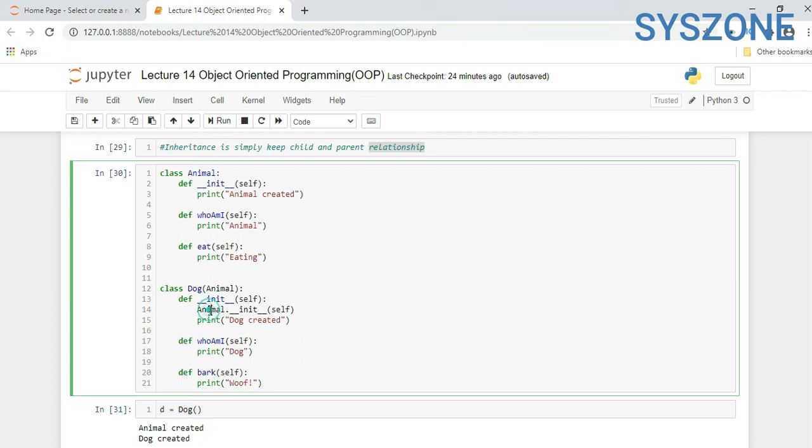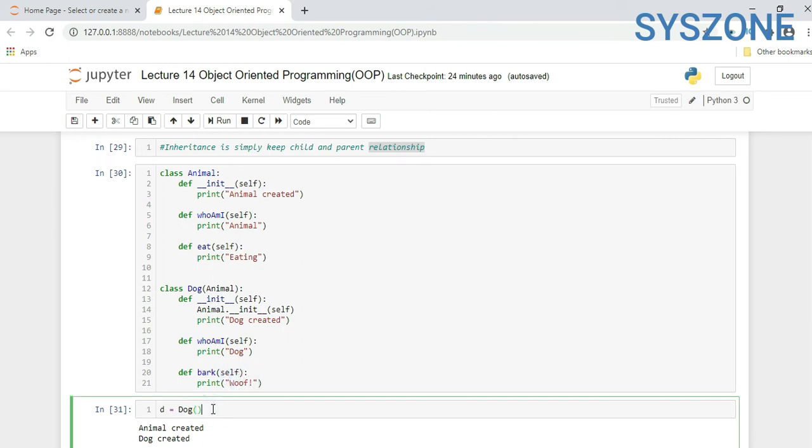In Python, if you want to get some value from the base class, you follow this: the class name, Animal.__init__(self). Now print "Dog created". In this class we also created whoami, which prints "Dog", and another method bark, which prints "Woof".